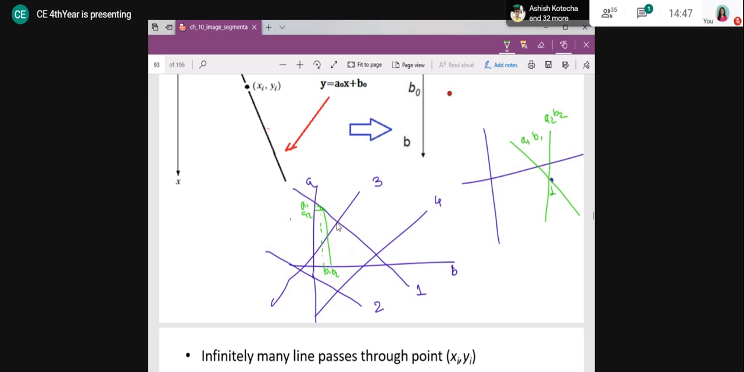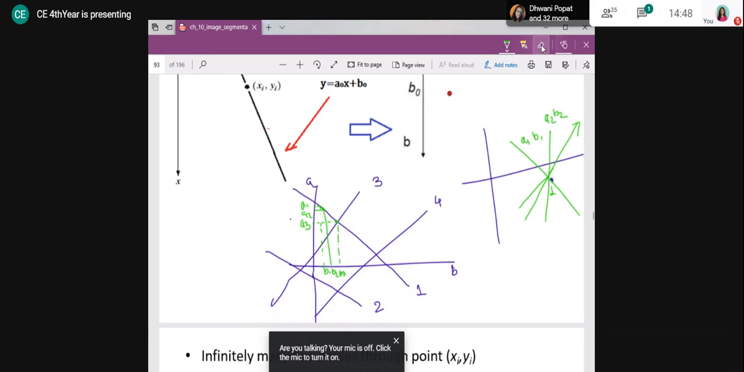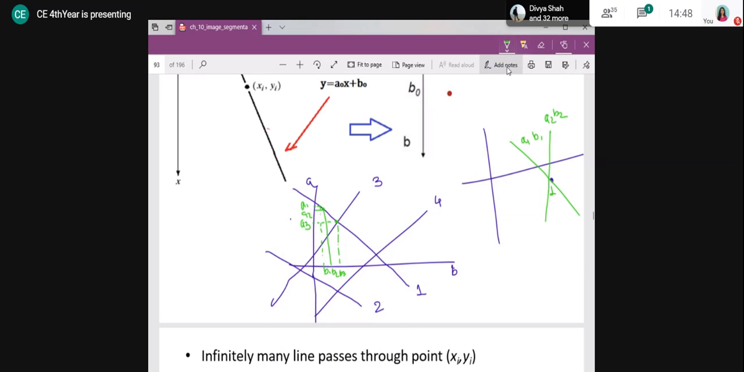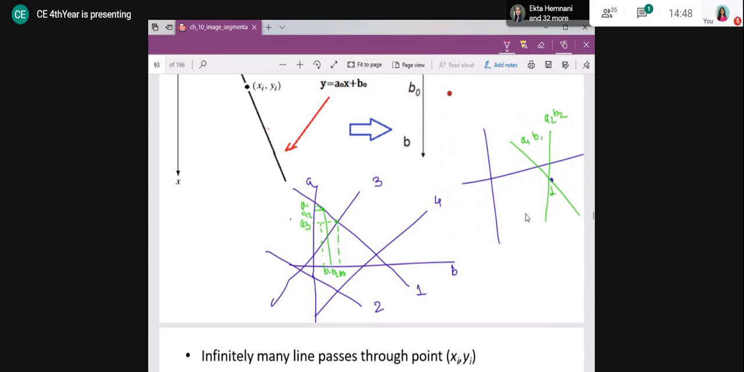Same way, whenever I come here, I consider there is a slope A3 and intercept B3. There is a line, suppose this is that line. Of course, my line drawing is not good. This is not even tolerable. But I hope you can understand what my point is. I'm using another color for this line specifically. The reason you will understand soon. Pardon me for my linear drawing. That's fine. You will understand.